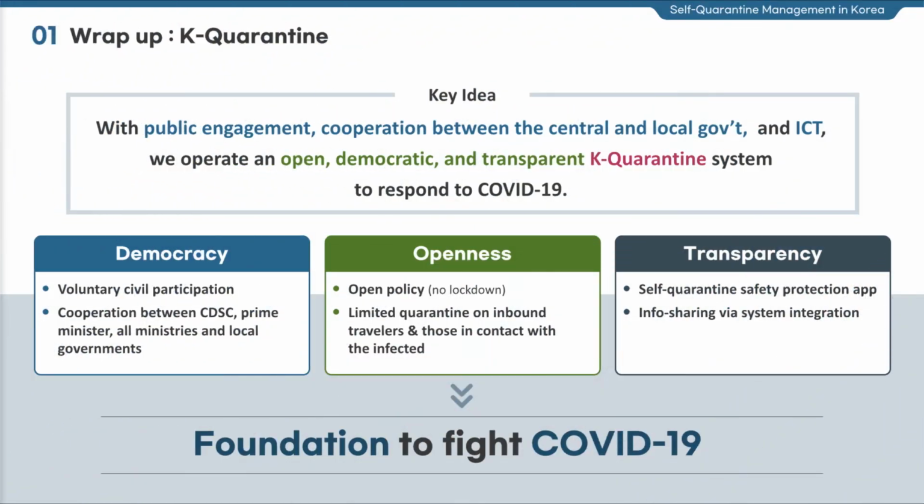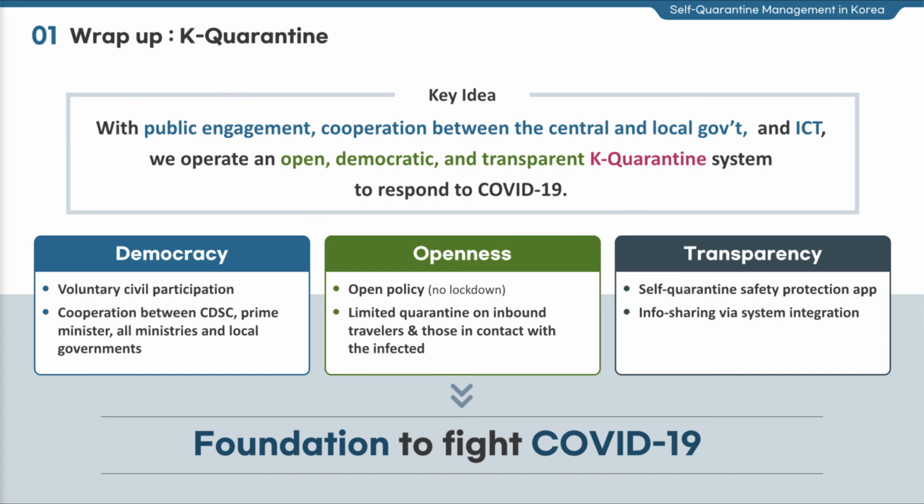Let me wrap up the course with K-quarantine. The main characteristics of self-quarantine, called K-quarantine, can be summarized as follows. The self-quarantine management of Korea is based on democracy, openness, and transparency, and supported by public engagement, cooperation between the central and local governments, and information technologies, which laid the foundation to fight against COVID-19.